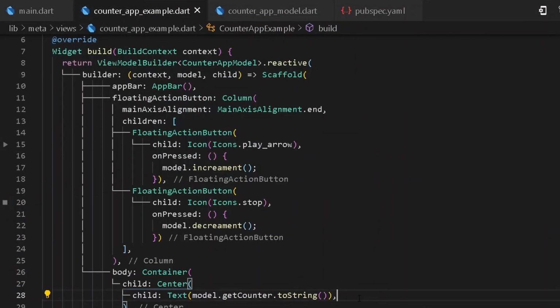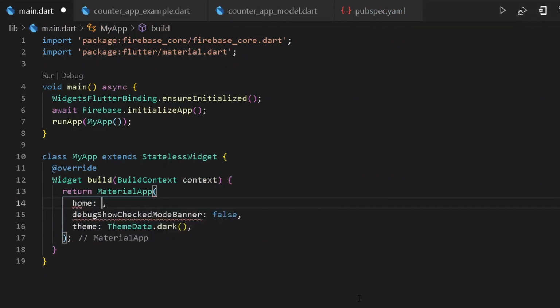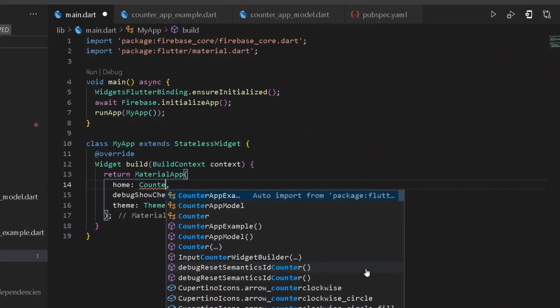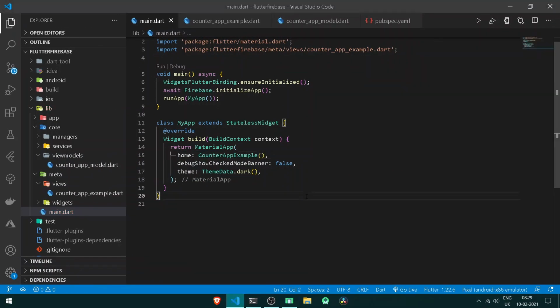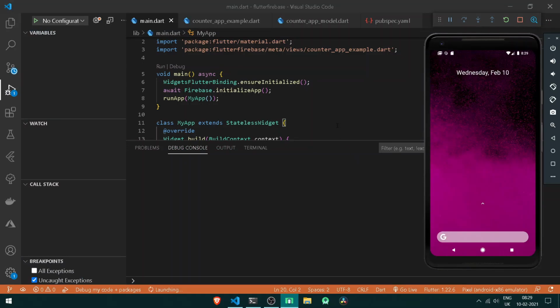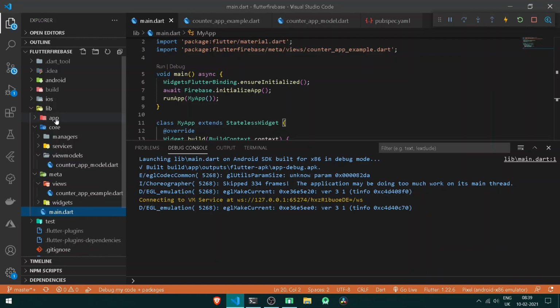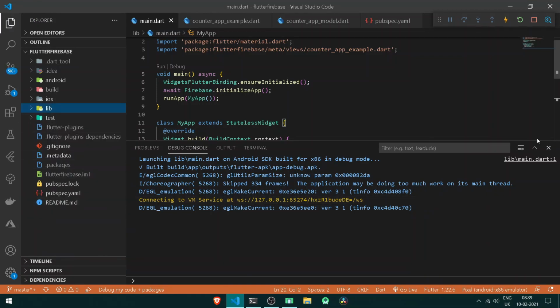So now we shall be moving under our main.dart file, and here let's have our home of the material app. So here I shall be having a new home in the form of counter app example. So you can press F5 to reload your entire application. Alright, so we have our application up and loading. So we can go back under our project folder. Let's minimize it and let's close it up.